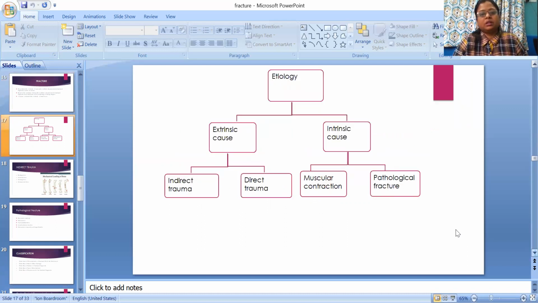Etiology for fracture, that is first one is extrinsic cause, then second one is intrinsic cause, right? Under the subheading of extrinsic cause, that is indirect trauma, direct trauma, right? Subheading under intrinsic cause, that is muscular contraction or pathological fracture.